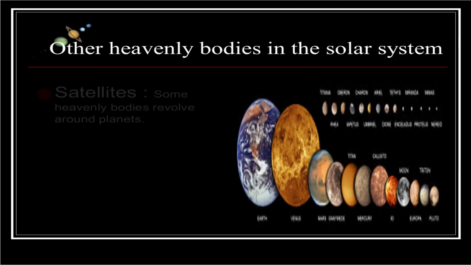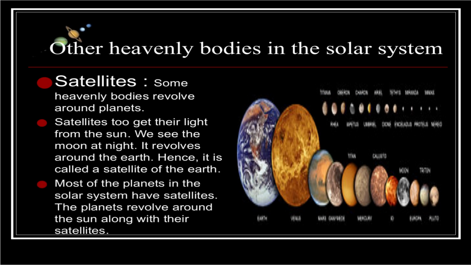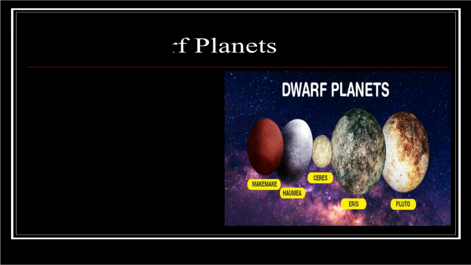Another heavenly body in the solar system is a satellite. Some heavenly bodies revolve around a planet. Satellites get their light from the Sun. We see the Moon at night. It revolves around the Earth. Hence, it is called the satellite of the Earth. Most of the planets in the solar system have satellites. The planets revolve around the Sun along with their satellites.